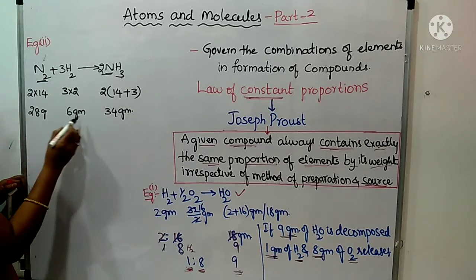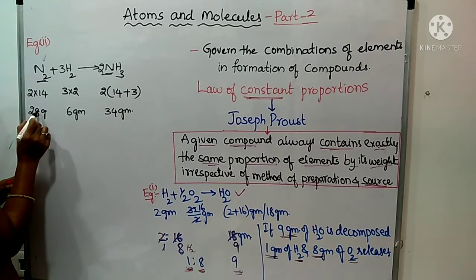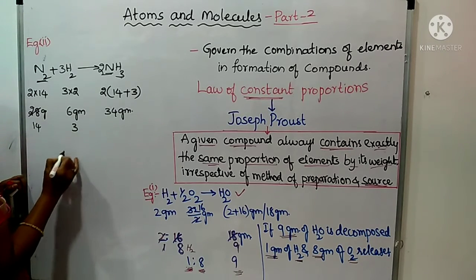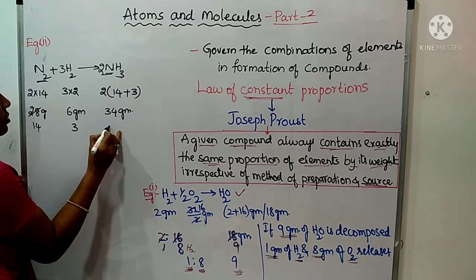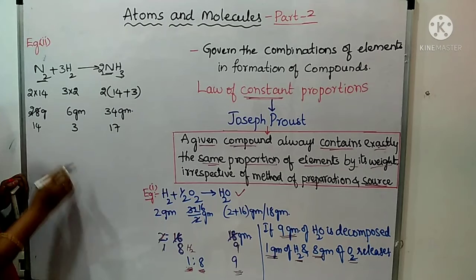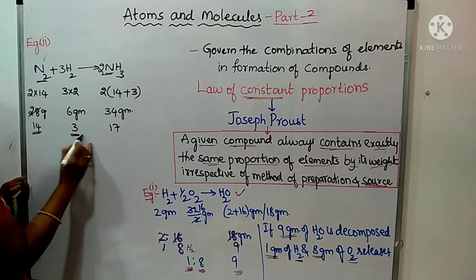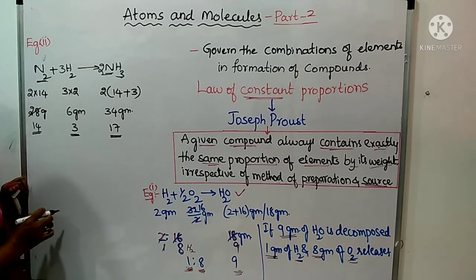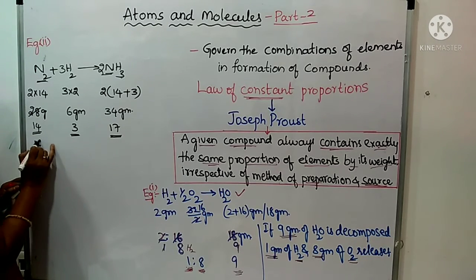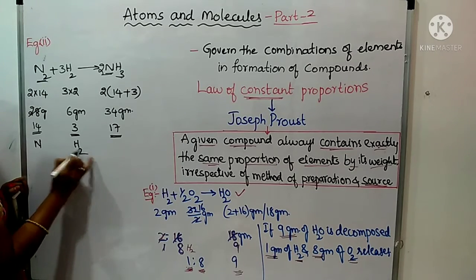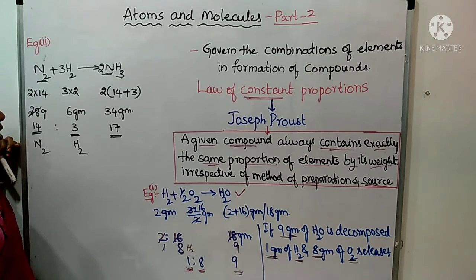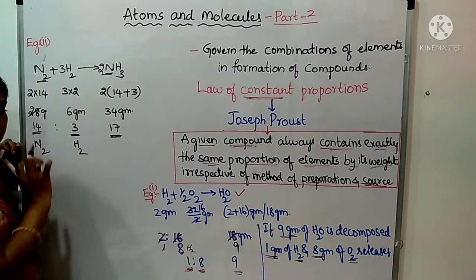By simplifying this, 2 14s are 28, 2 3s are 6, 2 17s are 34. In one ammonia molecule, the nitrogen and hydrogen ratio will always be 14:3, irrespective of its method of preparation.